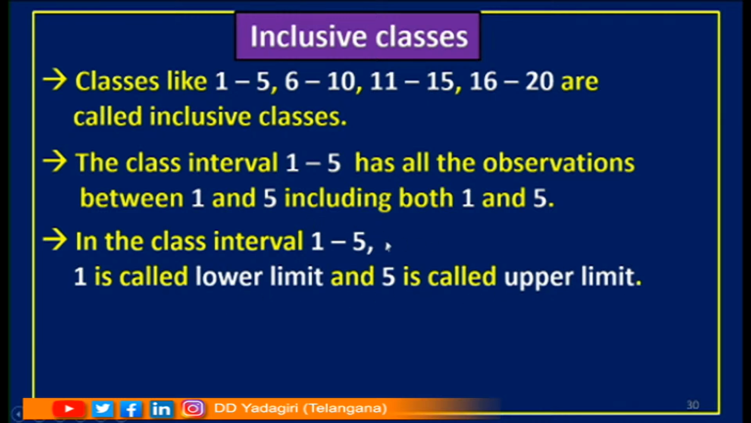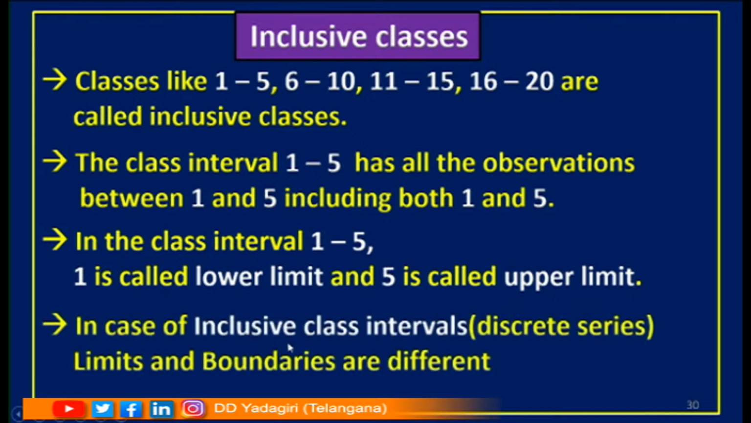Children, I am taking a class here. What is the class here? 1 to 5. What is the starting number? Yes, 1. So, we are calling it lower limit. And what is the ending number? Yes, it is 5. So, we are calling it upper limit. In case of inclusive class intervals, limits and boundaries are different.